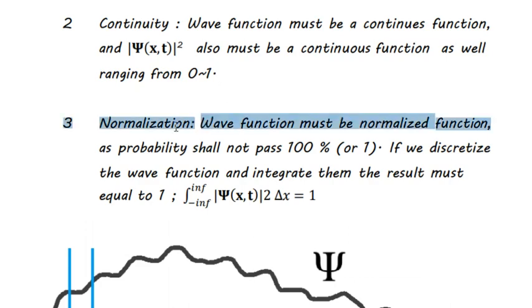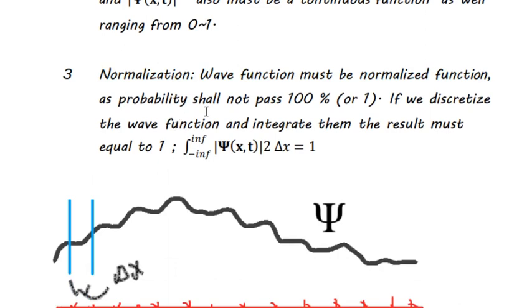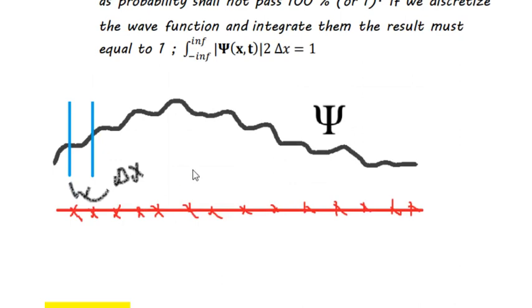One of the conditions is normalization. Normalization comes from the probability and statistical background itself, because the wave function can also be described in terms of the probability density, and it must not pass the value of 1. For this example, this is showing the wave function.